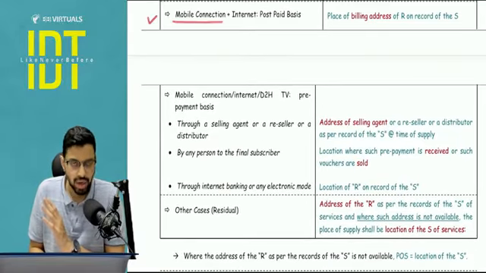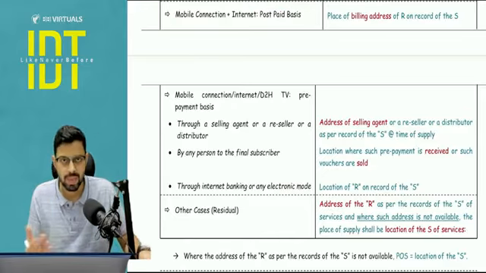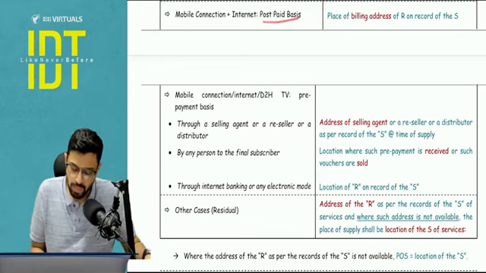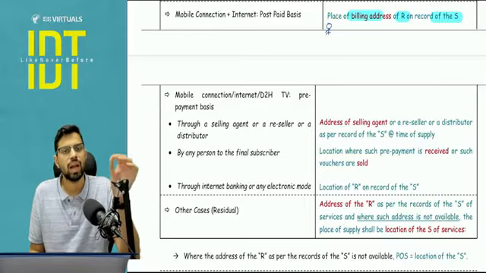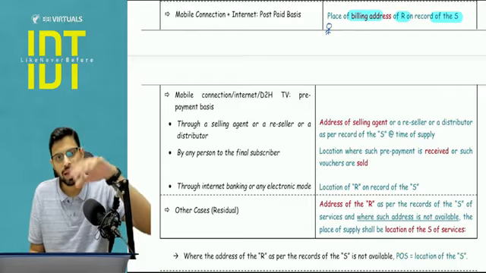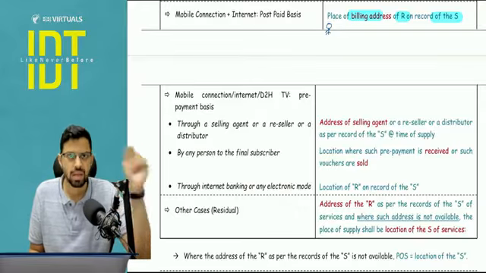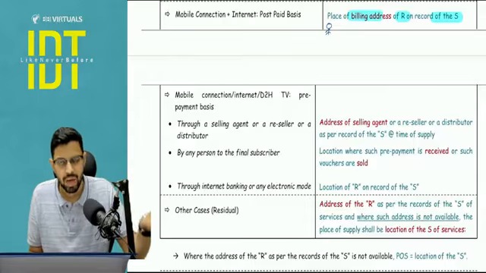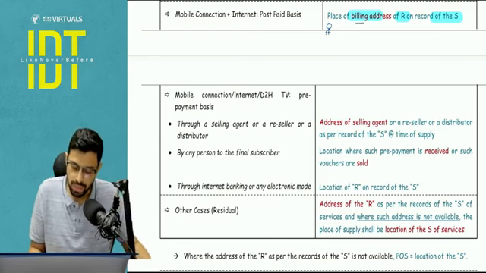Next is your mobile connection or internet on postpaid basis. Your mobile connection can be either on postpaid basis or on prepaid basis, where you recharge. Okay, so this is your postpaid basis. The place of supply will be the billing address of the recipient on the records of the supplier. So for example, my Airtel connection is on postpaid basis and my billing address is in Pune. Tomorrow it is possible that I am paying my bill when I am traveling in Delhi or, let's say, Goa, whatever it may be. So here the answer of place of supply is fixed. The answer is going to be the billing address. It does not matter where I'm traveling, where I am situated at the time of paying my bill. It is completely irrelevant. You will be seeing the billing address.